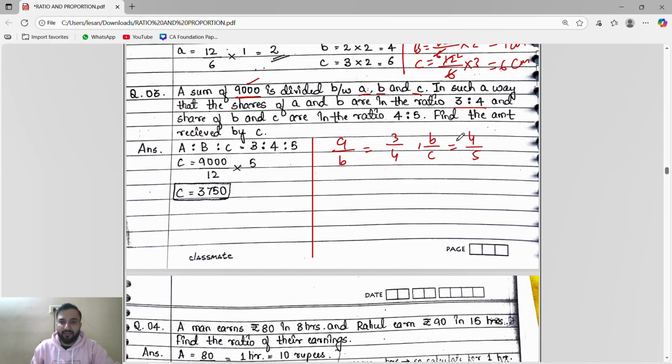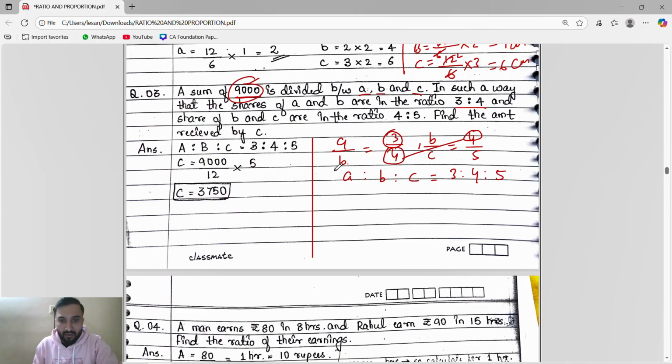So first of all, guys, it is in a continued ratio, right? Continued ratio means first of all we will find A is to B is to C. See, B is 4 in both, B is same. So if it is same, then we will not use that trick. Finish. A will be 3, B is same, B is 4, C will be 5. A is to B is to C is 3:4:5.